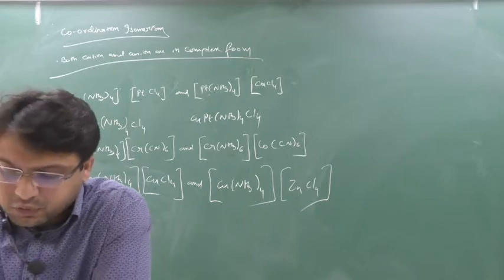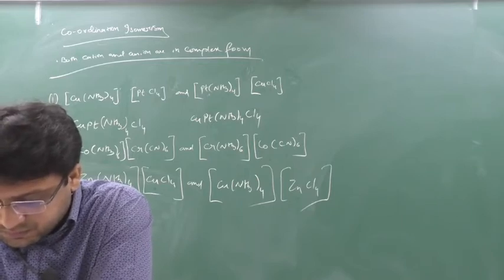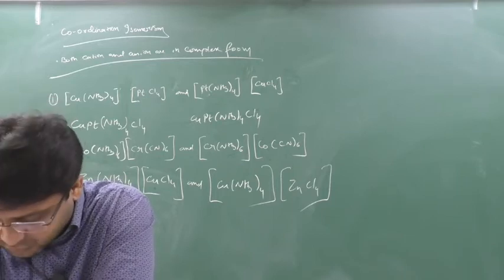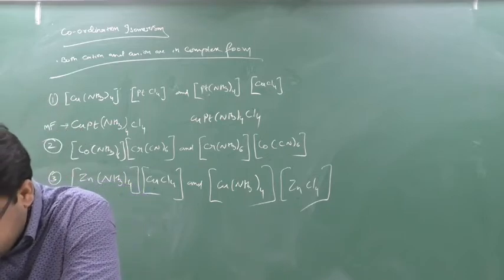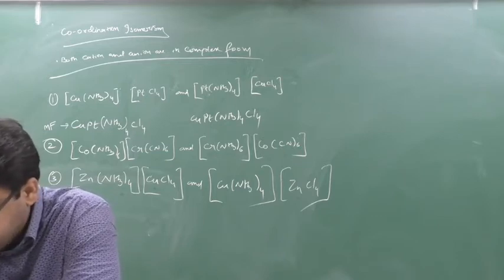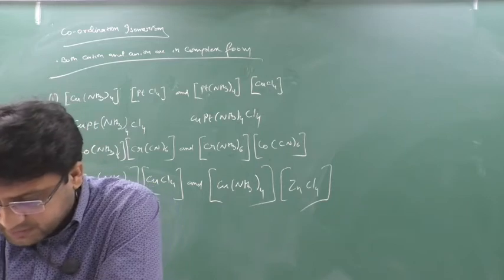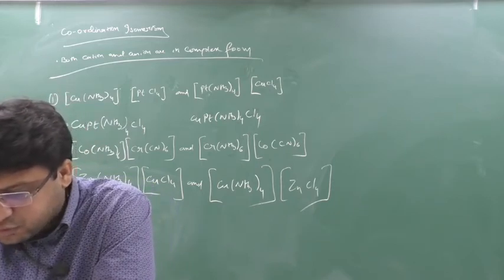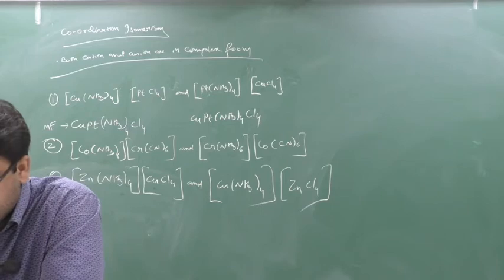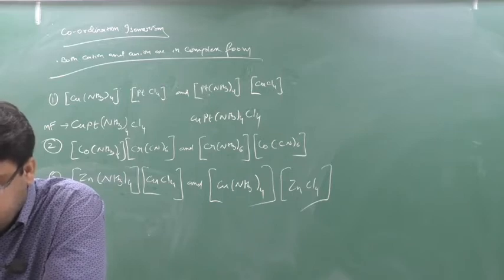When in a coordination compound both the positive ion and negative ion are in complex, and there is an exchange between the two in the coordination sphere, and isomers are formed.